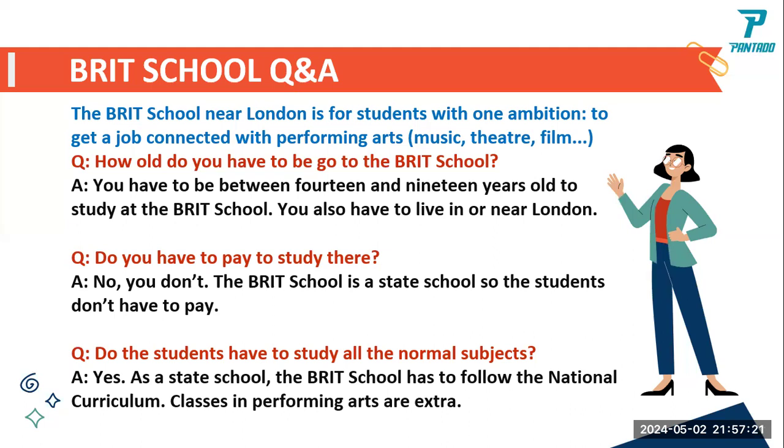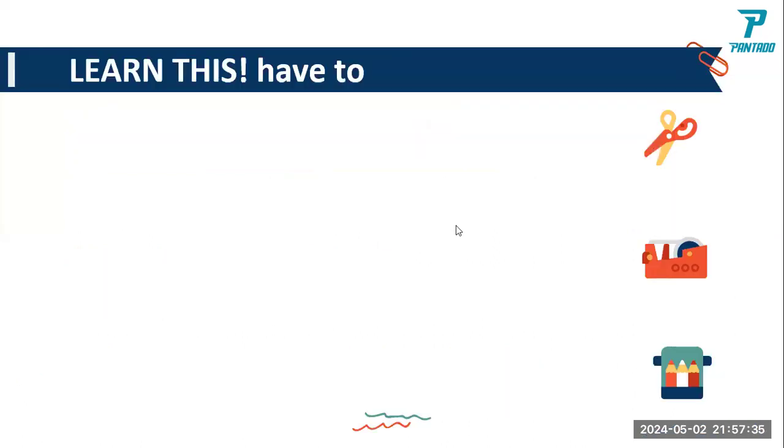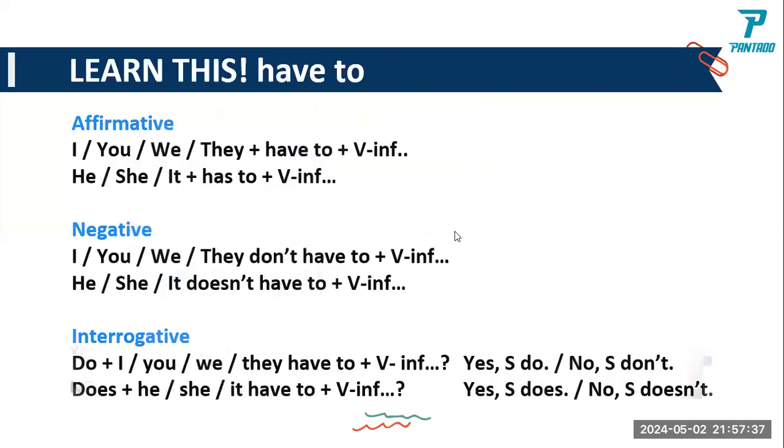So the ages in which you can study: you must be between 14 to 19 years old. Okay, so you can study this one, probably from grade 7 until grade 10. Now, we have here Caroline first.